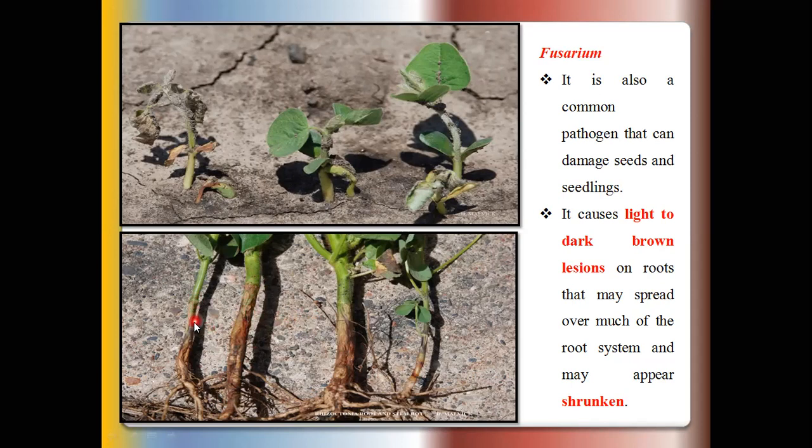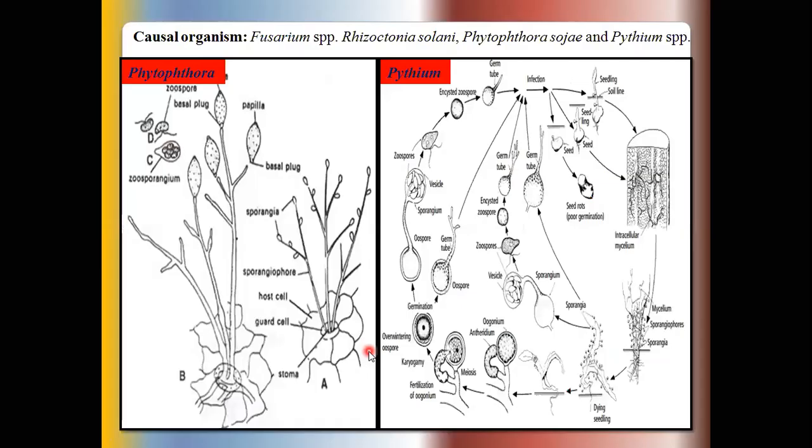Or sometimes this stem portion or root portion shows shrinkage, means the size of this infected stem or root portion is reduced. Okay, so these are the symptoms developed in soybean in germinating seeds or germinating seedlings or mature or older plants due to Fusarium, Rhizoctonia, Pythium, and Phytophthora. Okay, so causal organisms: Fusarium species, Rhizoctonia solani, Phytophthora sojae, and Pythium species.